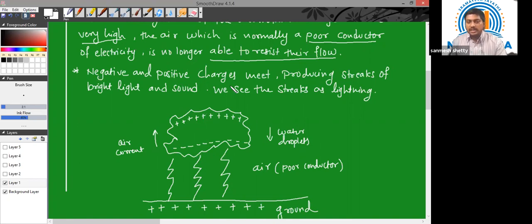The negative and the positive charges meet, producing streaks of bright light and sound. We call these streaks lightning. I hope the process of lightning is clear. Let us proceed to the next question.